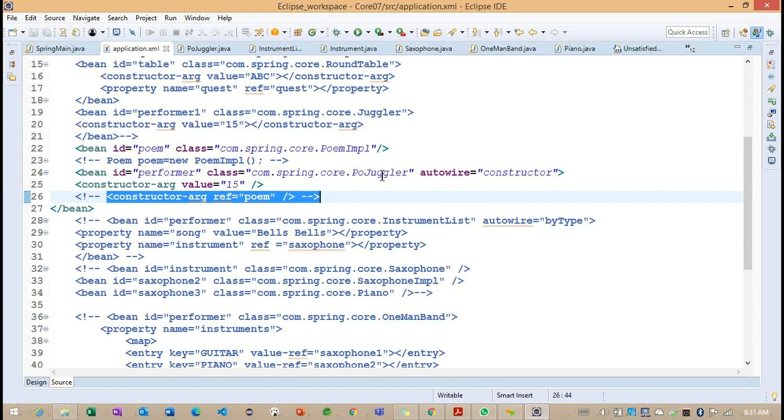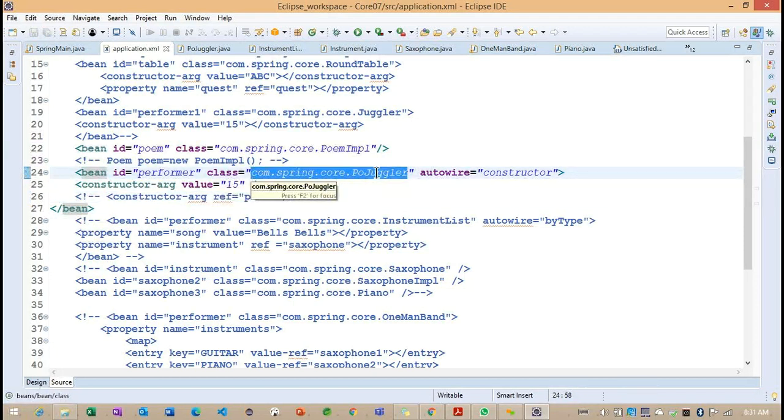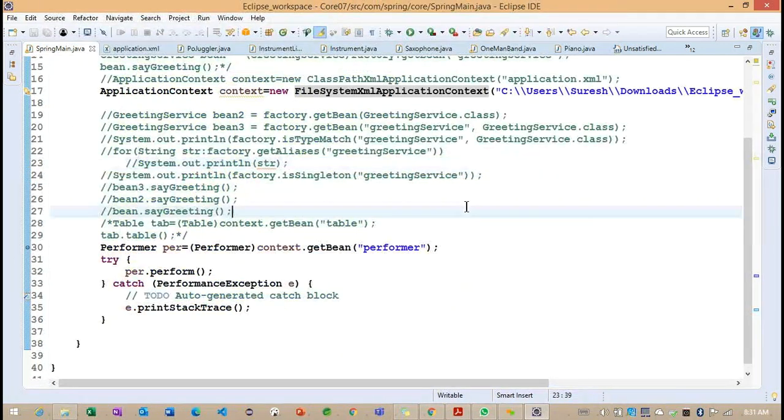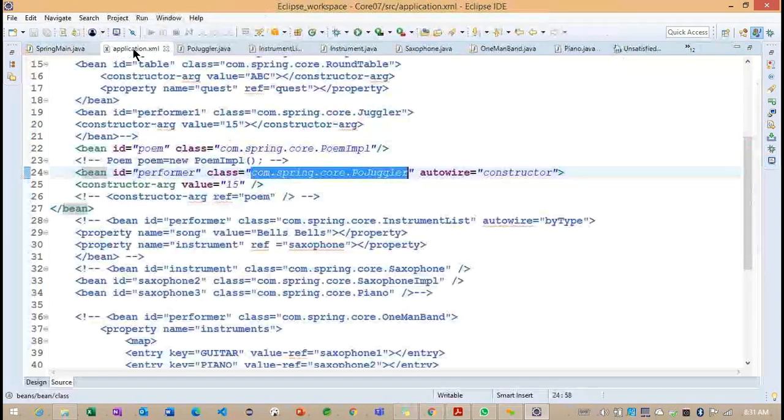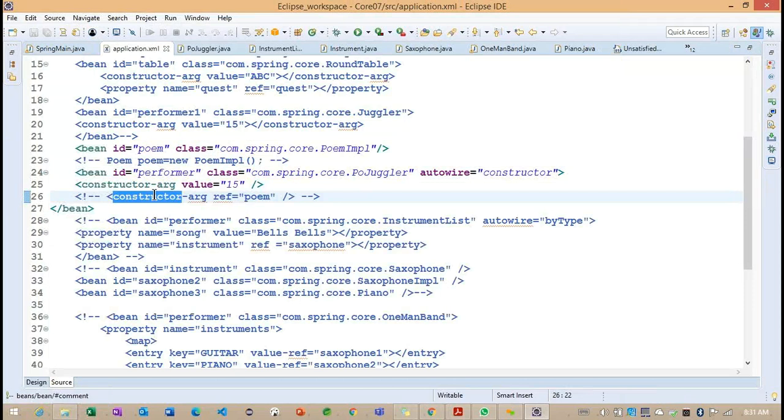Now we'll see how exactly this is going to run the example. I want to run the same example one more time. This is the message we are getting here, even though I commented this section of code. What you are understanding here is that with the help of this autowire concept, we are reducing some lines of code, whether they expect constructor injection or setter injection. This is a very important section we are discussing, because in our upcoming classes we are going to use it more and more.